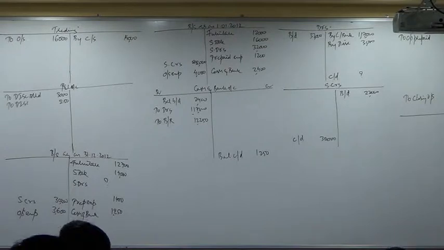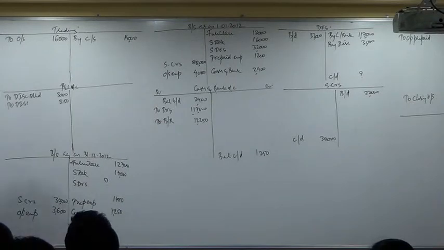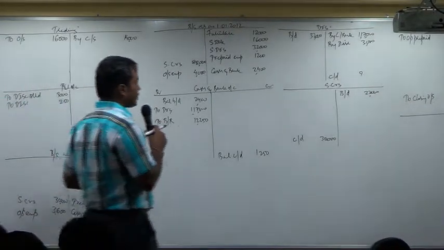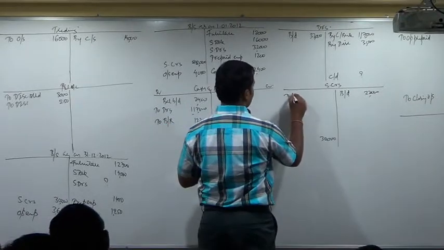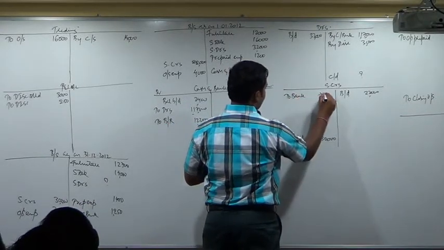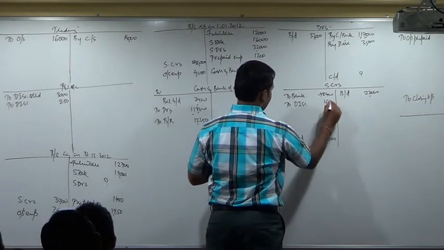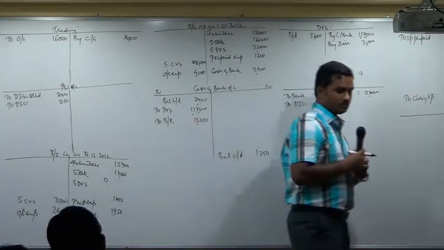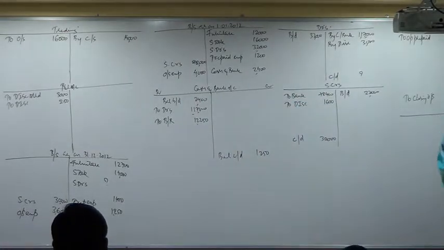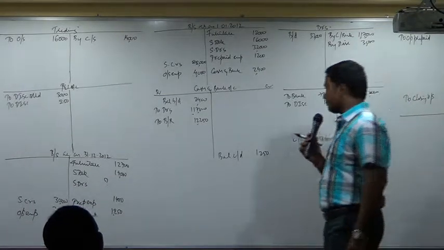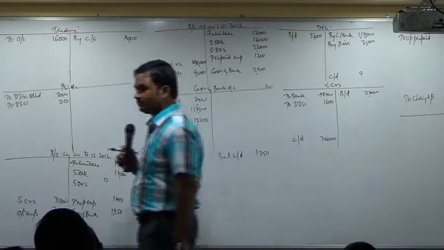Next, creditors of rupees 80,000 were paid 78,400 in full settlement of their dues. What is the entry? Creditors account debit to bank account to discount received account. 78,400 to discount 1,600. Creditors account give a debit 78,400, discount 1,600.